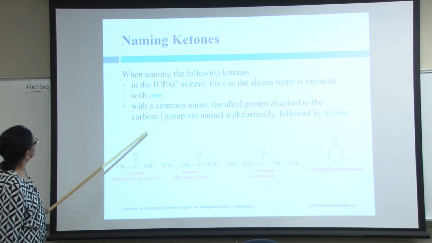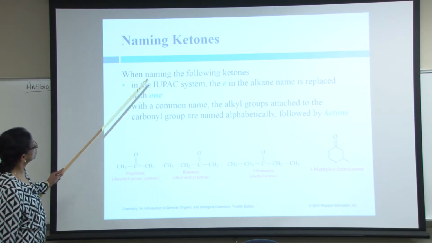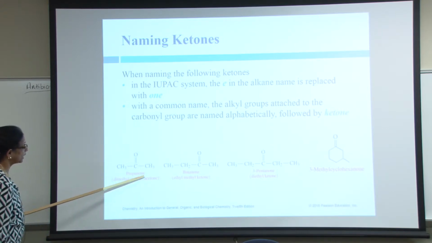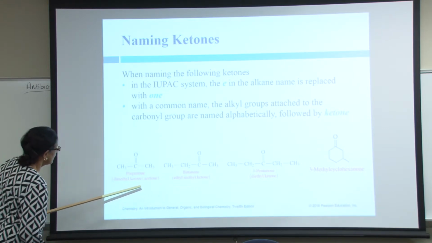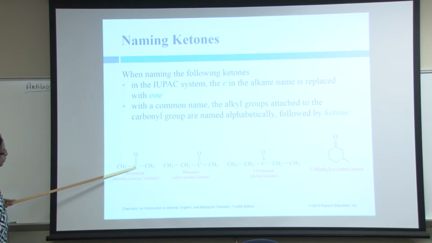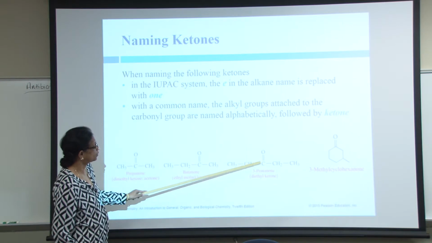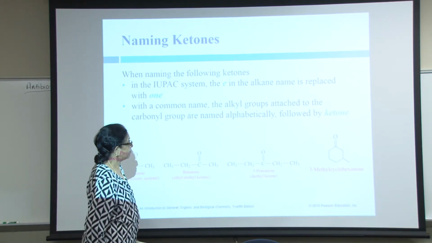Now we are naming ketones. You replace the E with ONE. So propanone, butanone. Here I'm counting the carbons. Here I'm looking for the carbonyl with no hydrogens, so ketone. 1, 2, 3, propanone. 1, 2, 3, 4, butanone. 1, 2, 3, 4, 5, pentanone.